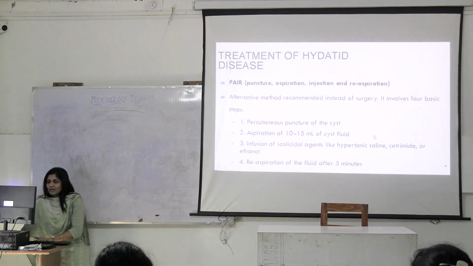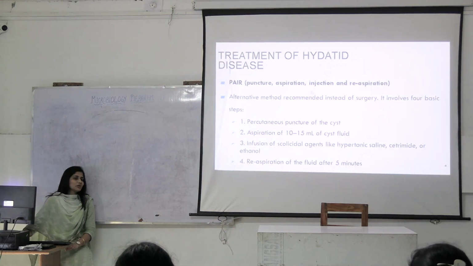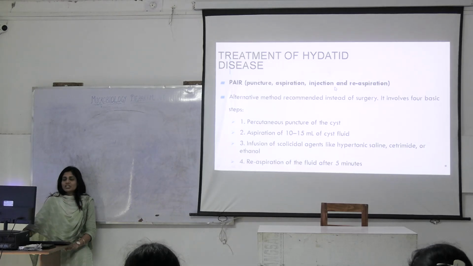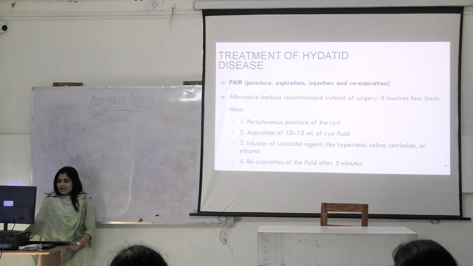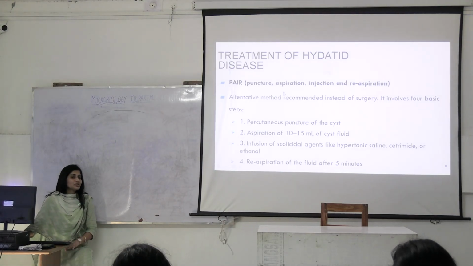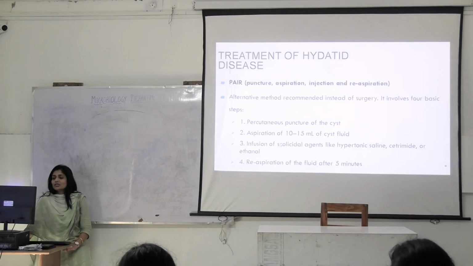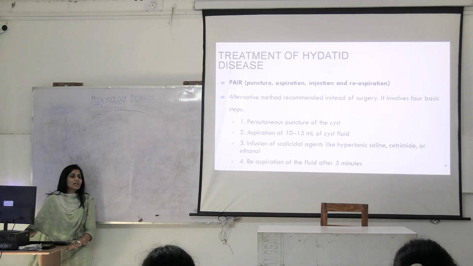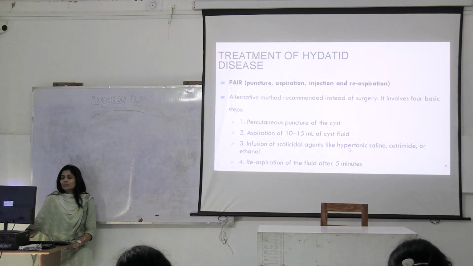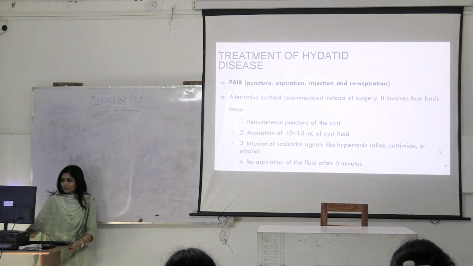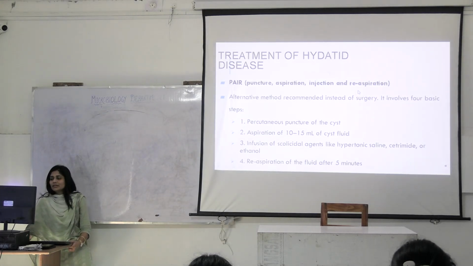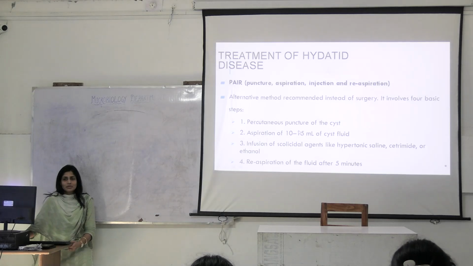Now, out of these cysts, there is something called PAIR treatment. What is PAIR? Puncture, aspiration, injection, re-aspiration. What are we doing here? We are puncturing this cyst and taking out the fluid inside, because it is anaphylactic. We are injecting it with scolicidal agents, which will kill these brood capsules, such as hypertonic saline. Hypertonic means 3% NaCl, or cetrimide or ethanol. We give these scolicidal agents and then re-aspirate after 5 minutes. We do this under USG guidance.